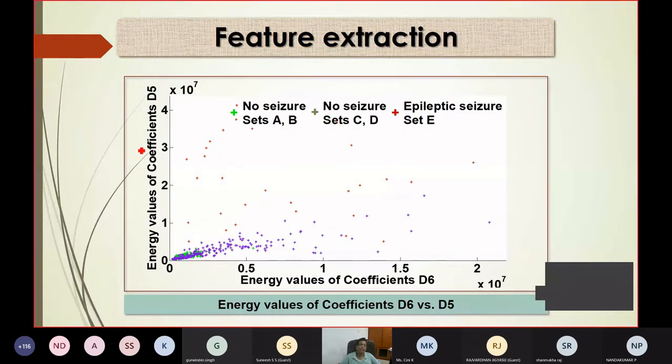Now I have different features, many features I have taken. I am just putting feature 1 versus feature 2, and you can see all those classes. No seizure is the green one, no seizure from CD is this brown one, epileptic seizure is the red one.